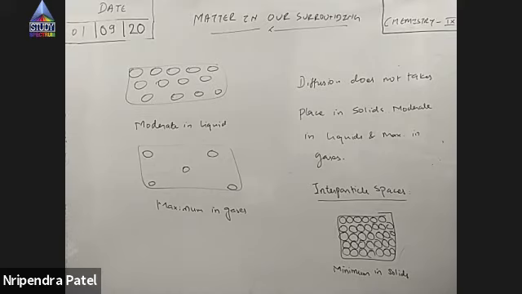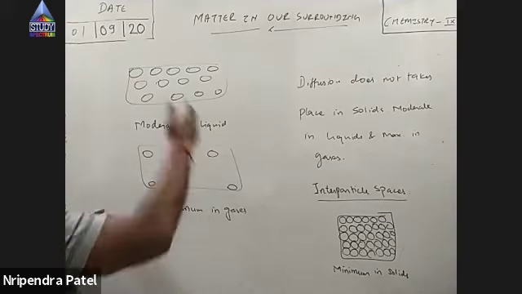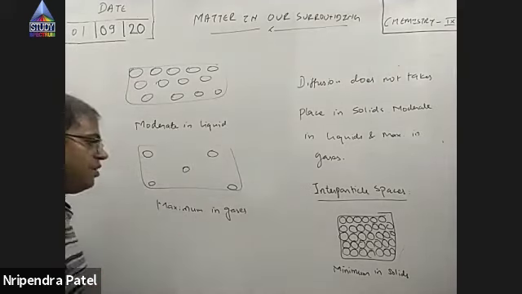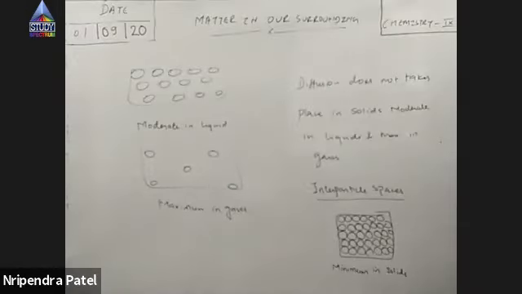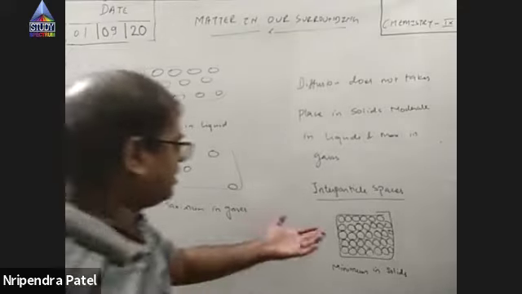If you bring the particles very close, then it becomes solid. Obviously, liquid is in between. Others are just properties of solids, liquids, and gas. So I hope this is very clear.